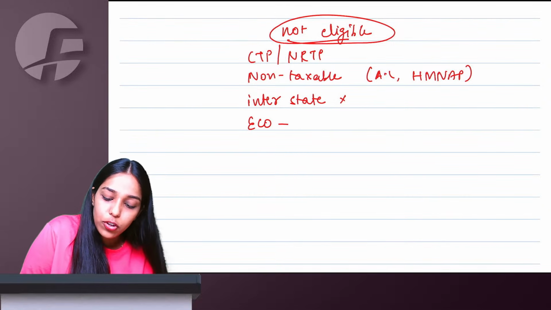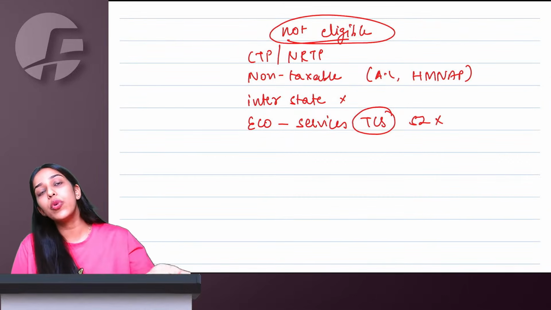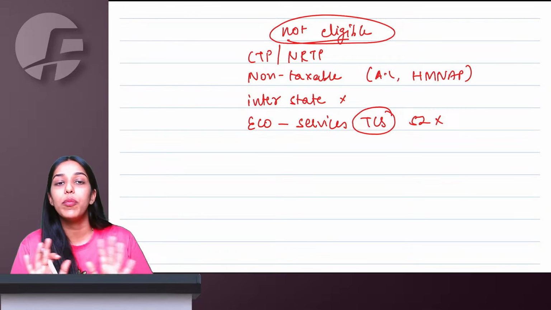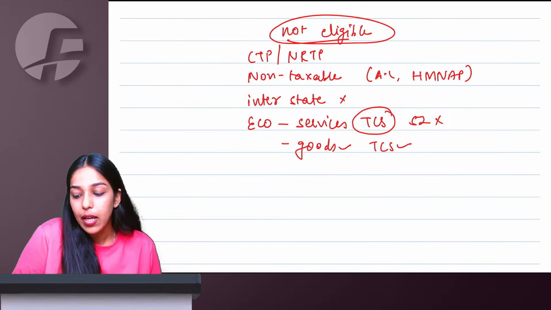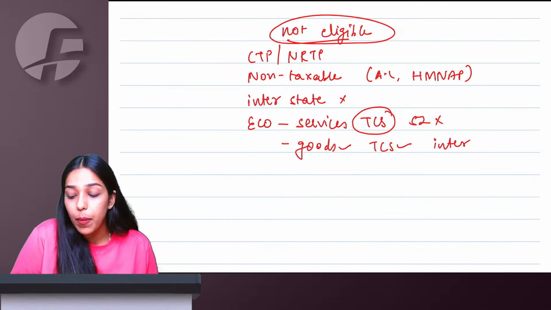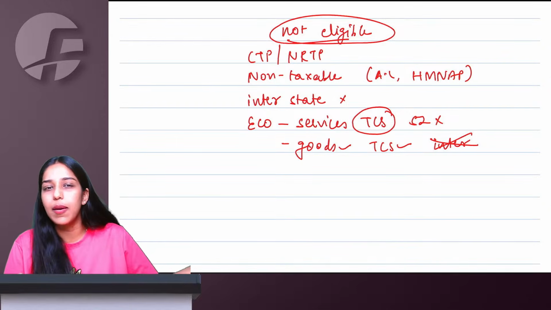You cannot supply through e-commerce operator services where TCS should be collected under section 52. If you want to supply through e-commerce where TCS is generally collected, you have to be a normal person. Goods you can supply, your TCS will be collected. But again, even online through e-commerce operator, you will not supply interstate. Only intrastate goods, maybe Blinkit, Zepto, etc.